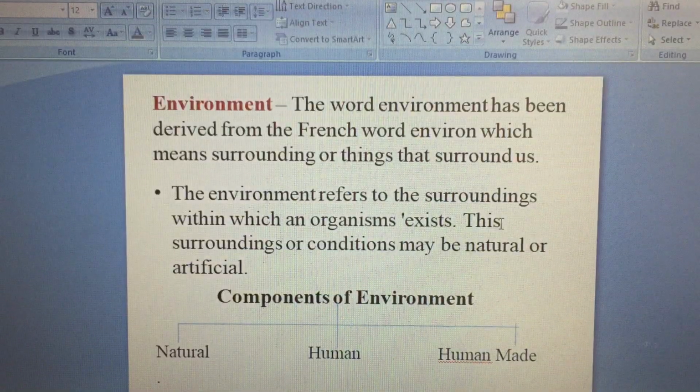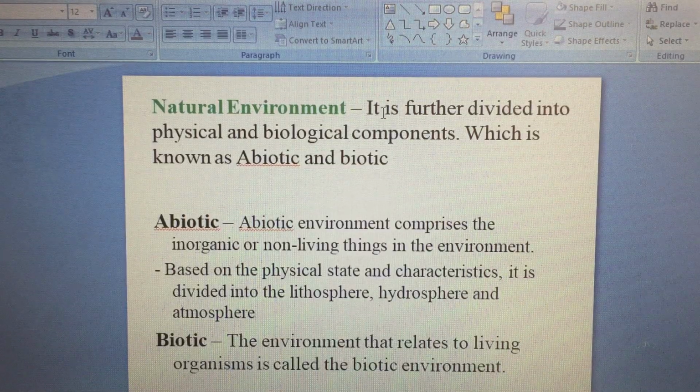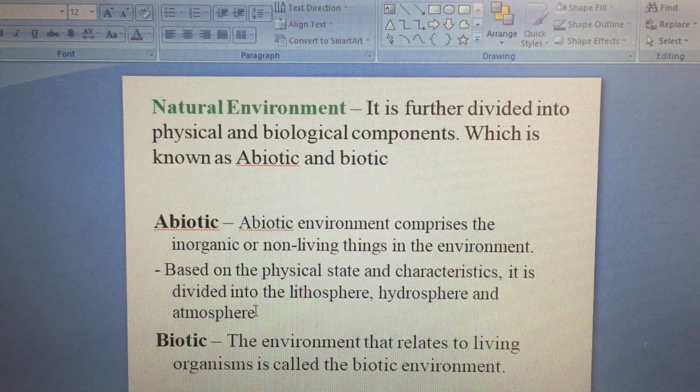Right? Let's move on to the next. So, what we have understood till now is the natural environment, which is further classified into abiotic and biotic.